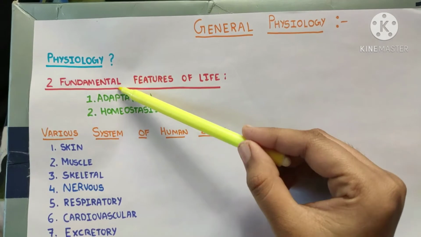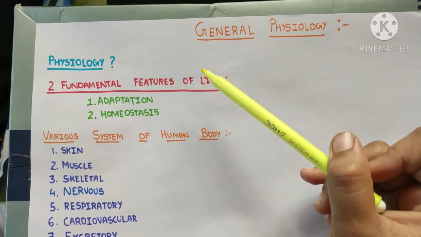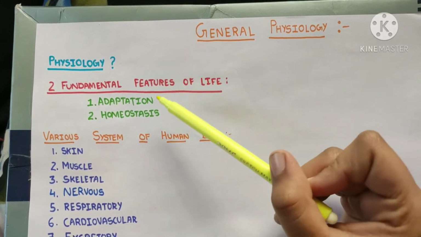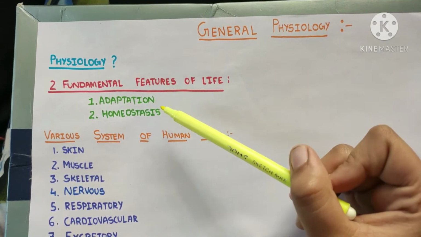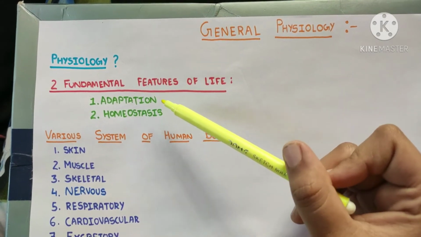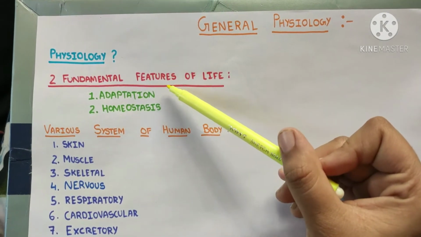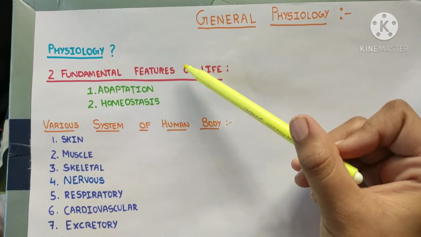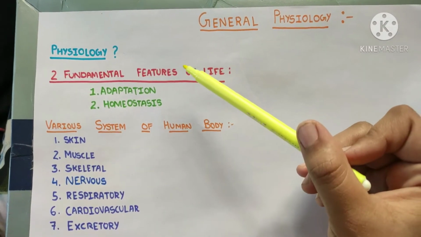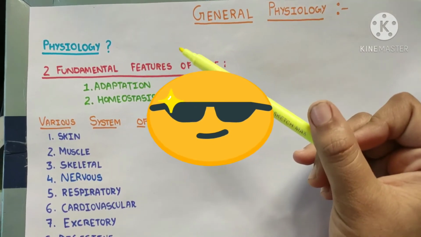Friends, there are two fundamental features of life. Do you know what they are? Yes, one of them is adaptation and another is homeostasis. We know what adaptation is. Adaptation means that our body should be able to survive in changing, different conditions. If we are adapted, then we can survive, otherwise we can't.